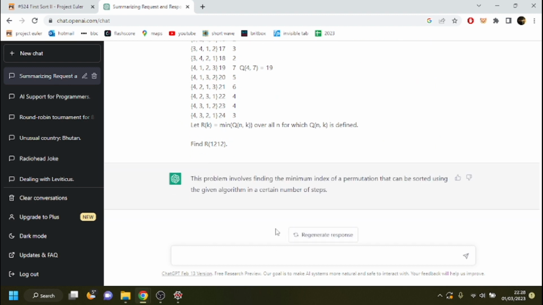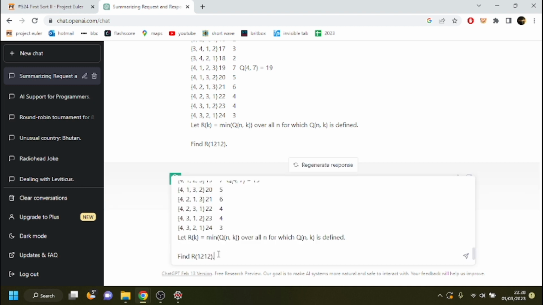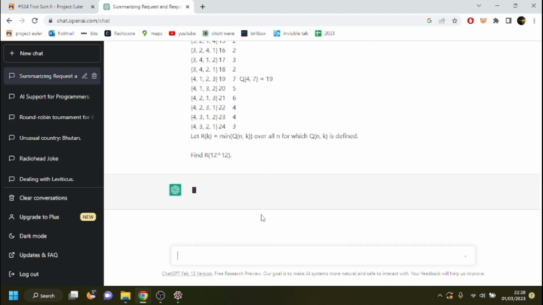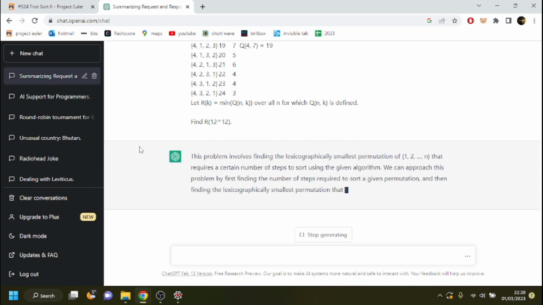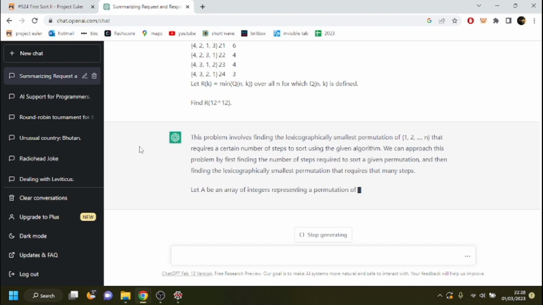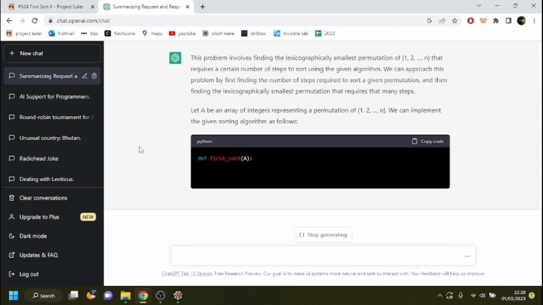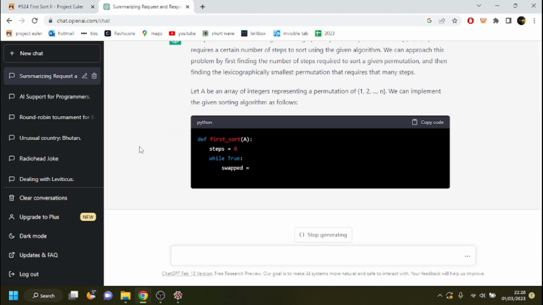No, hang on. Right, let's do that again. It's done this as 12,212. It should be 12 to the power of 12. There we go. Let's try that again. Oh, it's doing it. Blimey.